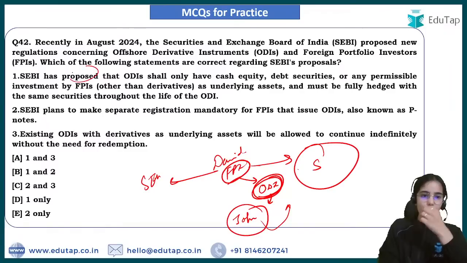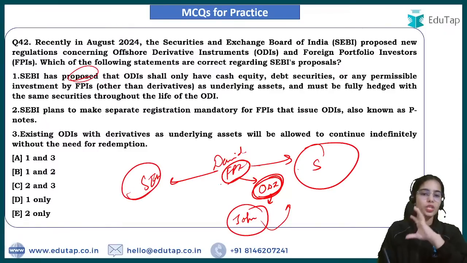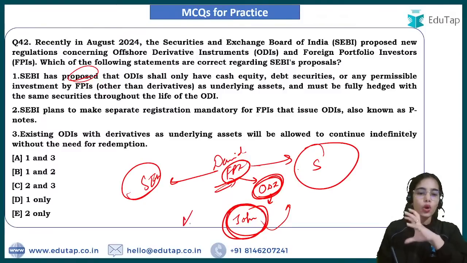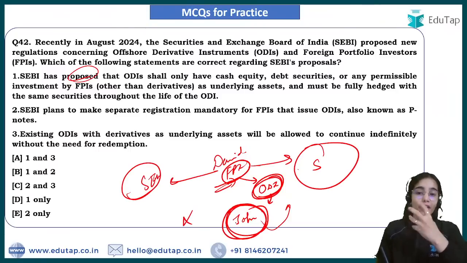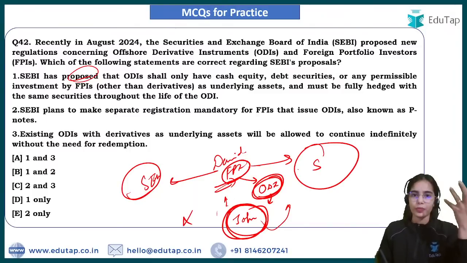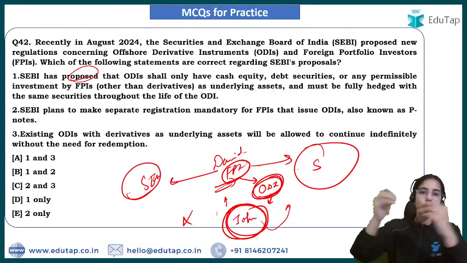SEBI has the information about the FPIs, but SEBI does not have the information regarding these foreign investors that are not registered with SEBI. They are having the exposure in our securities. They are having the control over our securities because they are buying and selling it through the FPIs. But we are not aware about them because they are the offshore units that are not registered with SEBI.